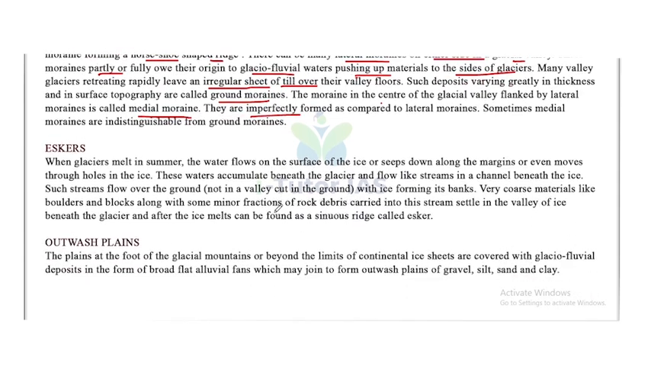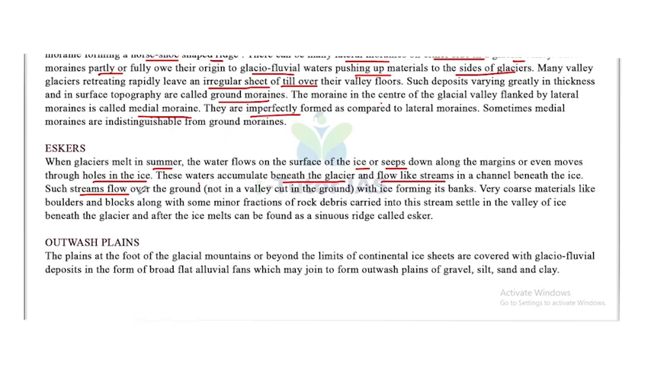Now, eskers. When glaciers melt in summer, the water flows on the surface of the ice or seeps down along the margins or even moves through the holes in the ice. This water accumulates beneath the glacier and flows like streams in a channel beneath the ice.